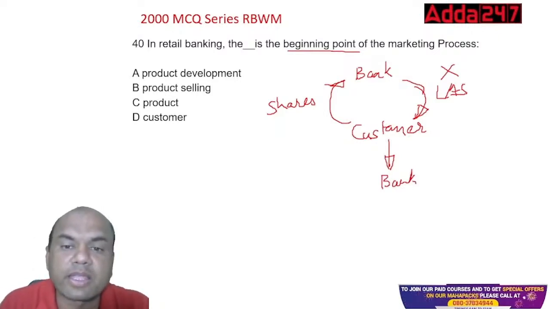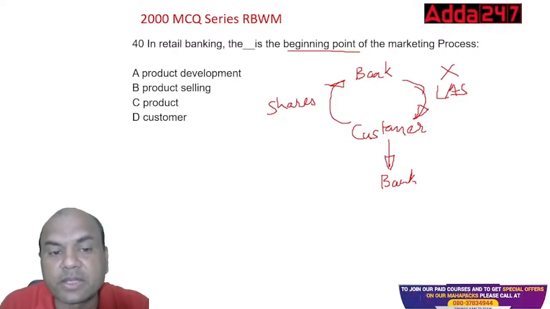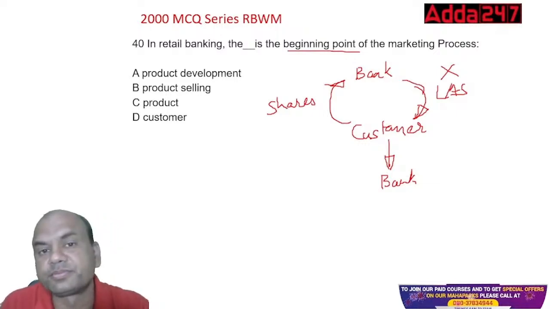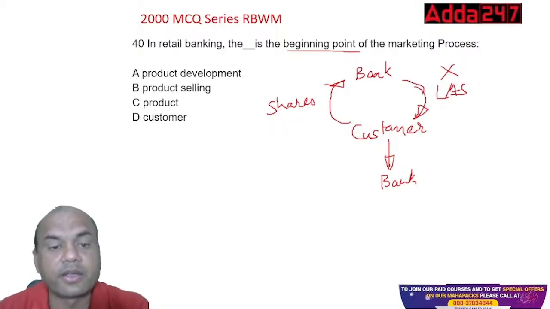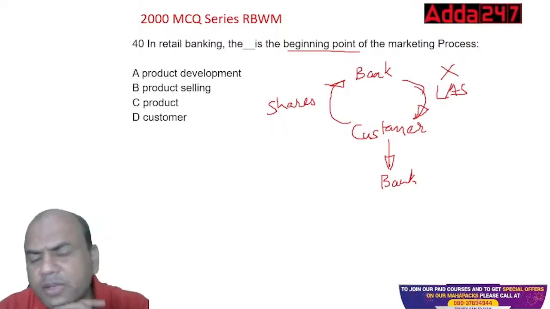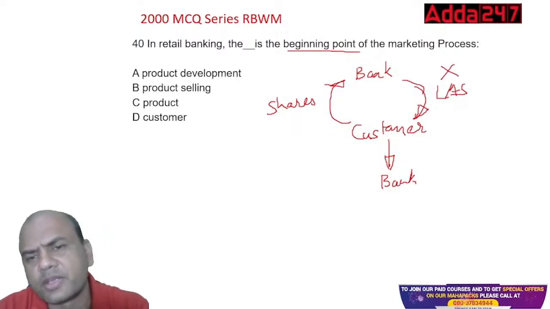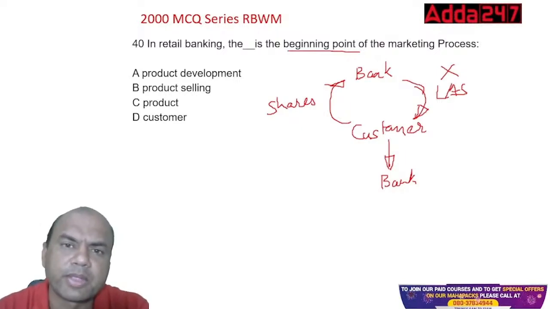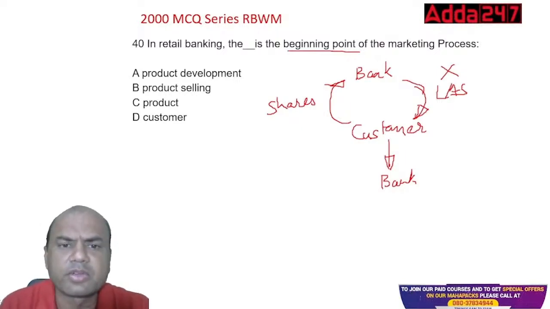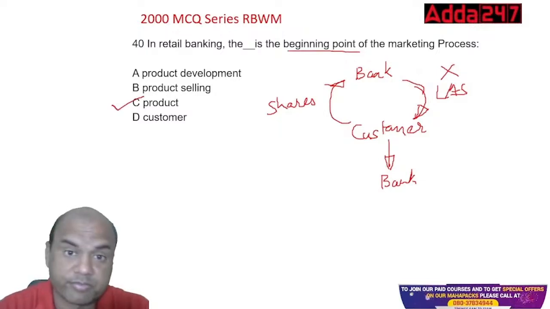So in retail banking, the dash is the beginning point of the marketing process. Product development, product selling, product, or a customer. So which is the beginning point? Just now I gave you the hint. If I don't have the product, will you stay with me? Let it be that I give very good service, everything is good given by me. Will you stay with me? No, right? So that's why product is the beginning point of all your marketing process. Product.